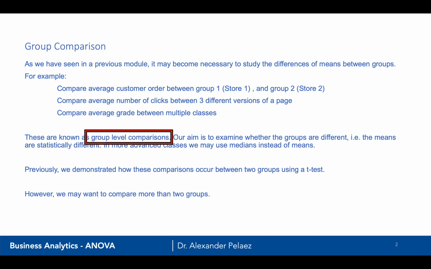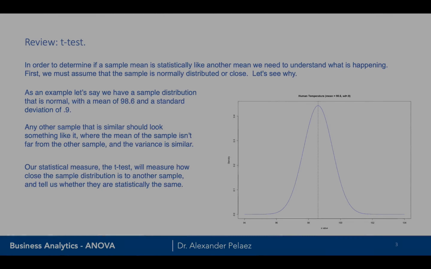So these are known as group level comparisons. And our goal is to determine whether the means are statistically different from each other. So it's really important to understand why we're doing what we're doing. We're going to compare 2 or more groups and determine whether one is statistically different than the other.